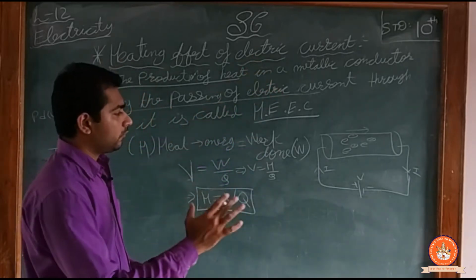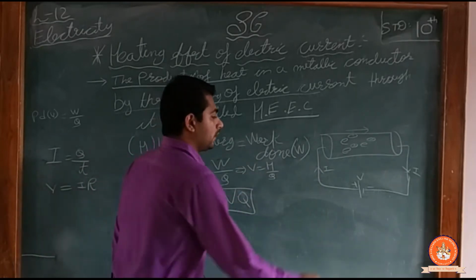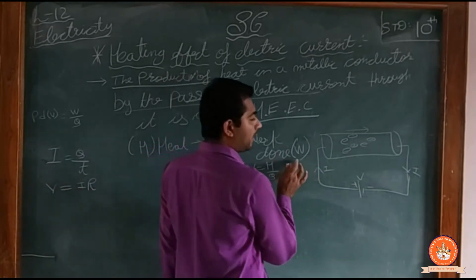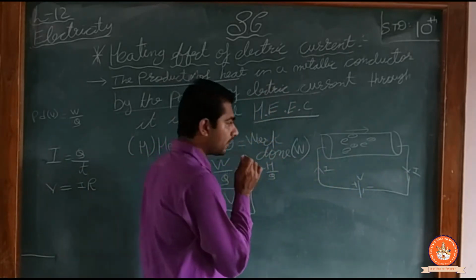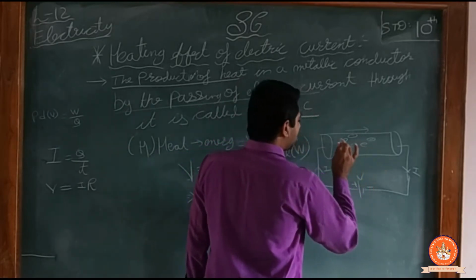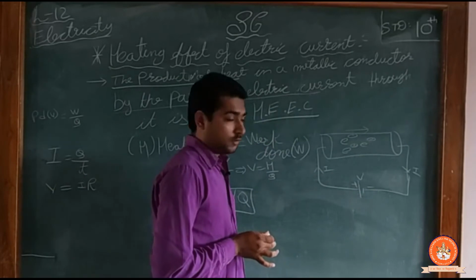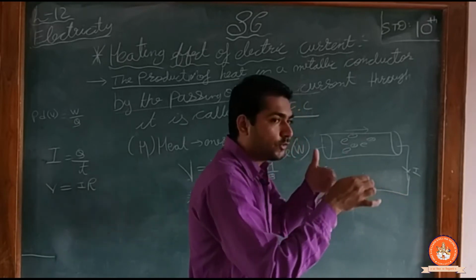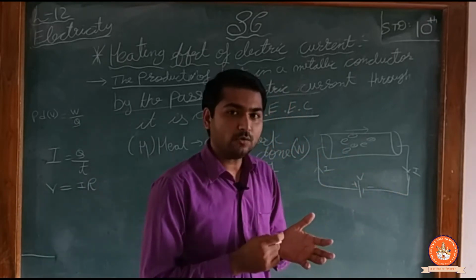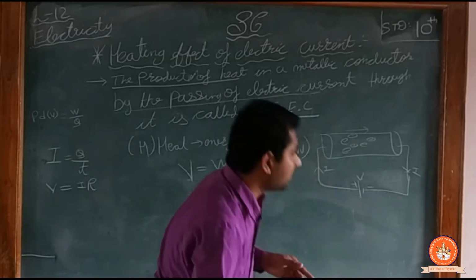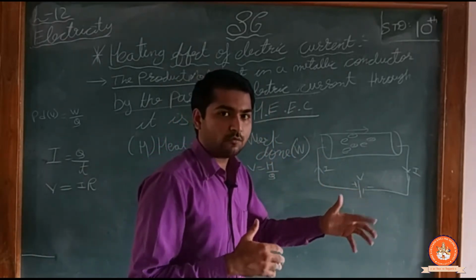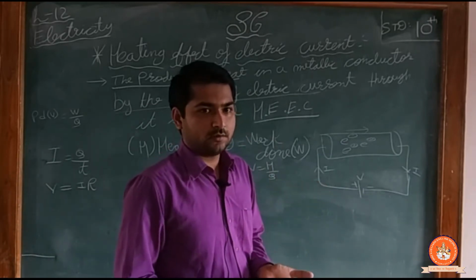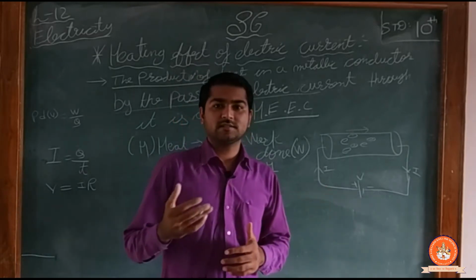Understand? Now, for example, I have made one circuit here. If I supply a voltage V and due to that the current I is produced, that current passes through this metallic conductor. Now, a metallic conductor has its own atoms. The electrons which I pass from this voltage collide with those atoms, and due to that heat is dissipated. So you will ask, sir, how is the heat dissipating? It is because the electrons are colliding with the atoms of the conductor.